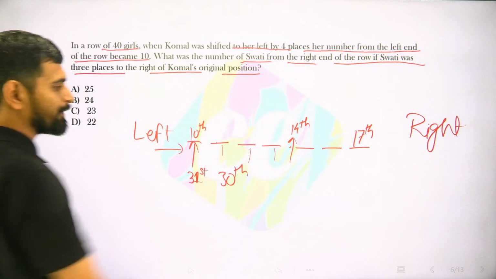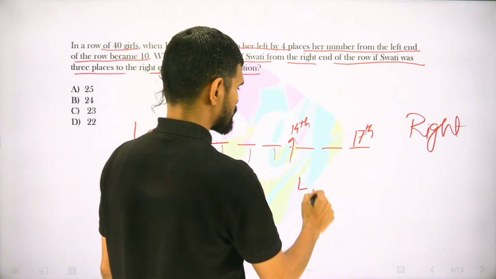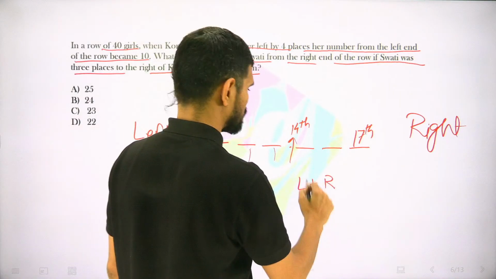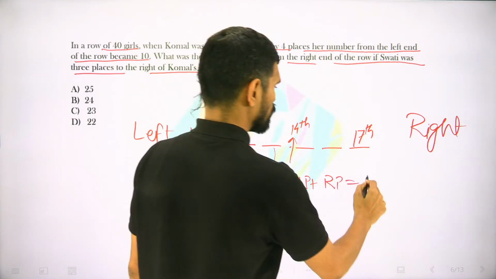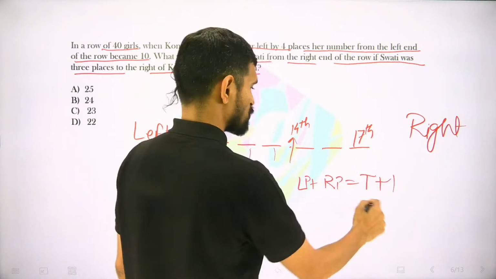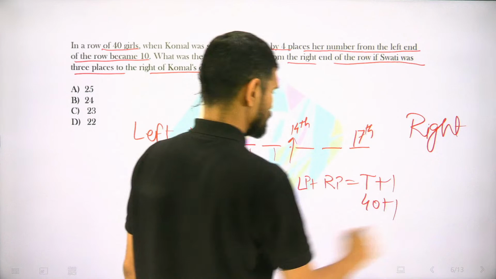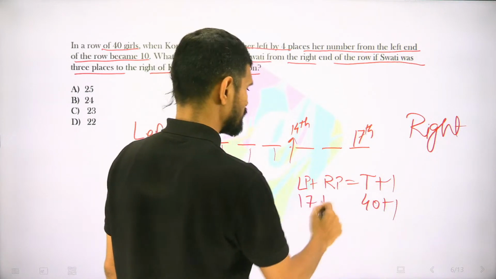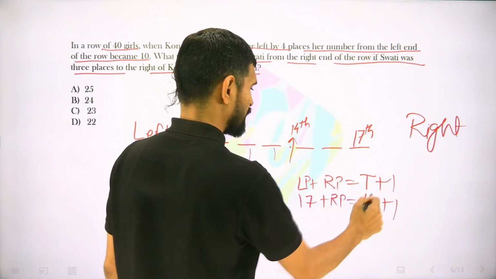17th from the left end. So what I've told you is, left position plus right position is equal to total plus 1. So total is 40 plus 1. Left position is 17th, so the right position can be determined.